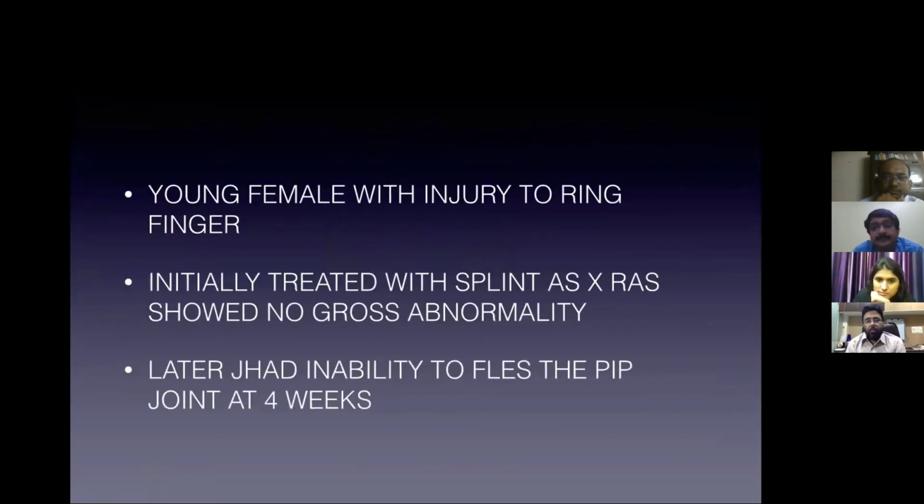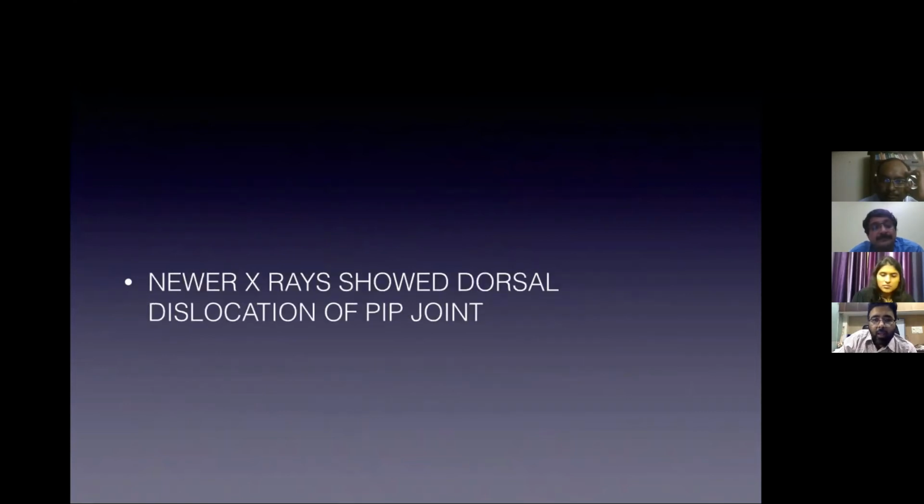She was a young female with injury to the ring finger some 4 weeks back. Initially treated in a splint as the X-ray showed no gross abnormality. Later, she had instability. She came with instability of the PIP joint at 4 weeks. A newer X-ray showed dorsal dislocation of the PIP joint. Then I hand over to Amit to discuss the radiology, then we discuss the management of the case.